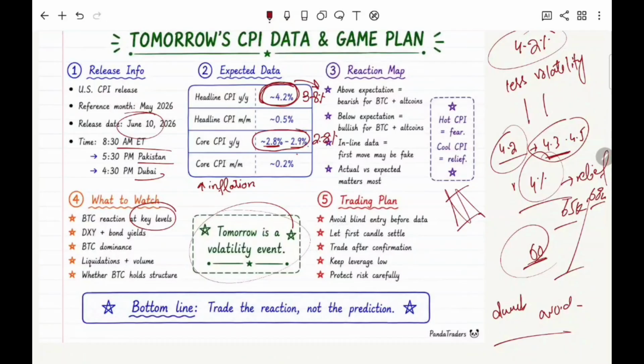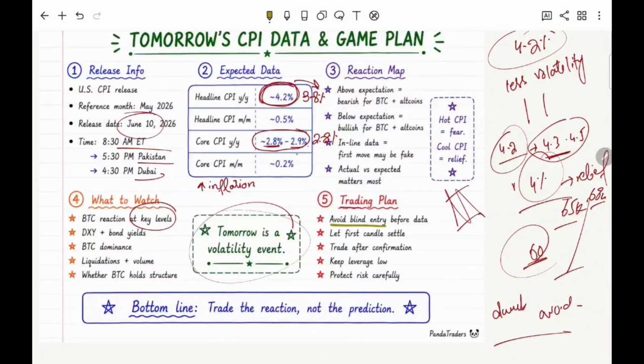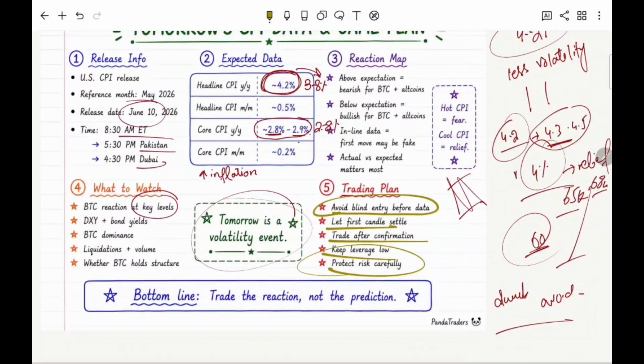I have mentioned very clearly, please note it: avoid blind entry before the data. Let the first candle settle, because the first candle can be volatile. Trade after confirmation. Keep your leverage low and protect your risk very carefully. Okay, so this is all that I wanted to tell you about the CPI data. This is the take-home message from Dr. Sarah from Panda Traders: trade the reaction, not the prediction.